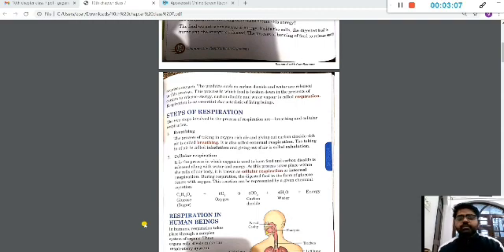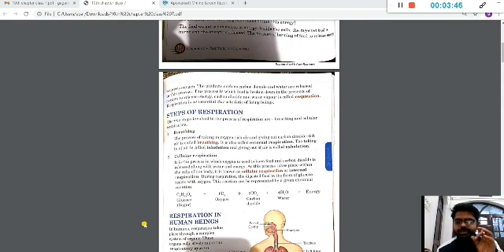The second part is called cellular respiration, or internal respiration. In this process, the oxygen that we had taken, the air which was rich in oxygen, goes to each and every cell of our body. We'll study later how it gets transported from the lungs to each and every part of our body. But when it reaches there, how that oxygen is utilized for the production of energy is called cellular respiration. It is the process in which oxygen is used for burning, or oxidation, or the chemical reaction which releases the energy from the food that we had eaten.